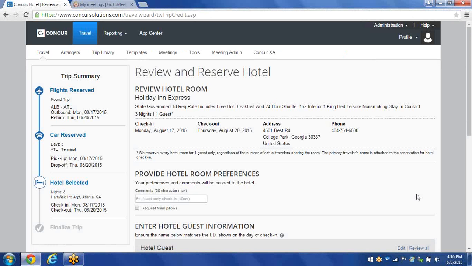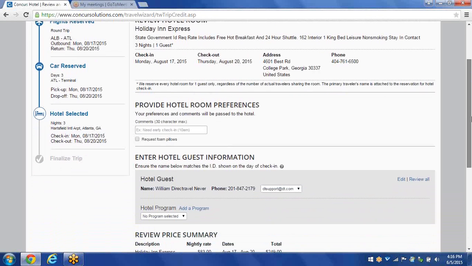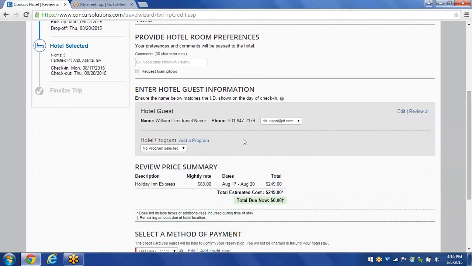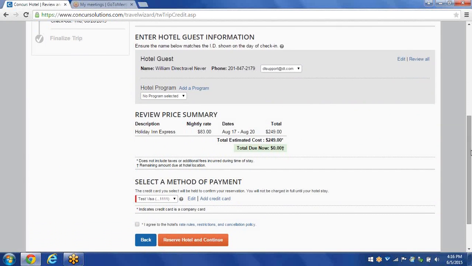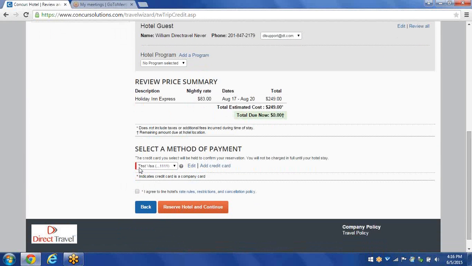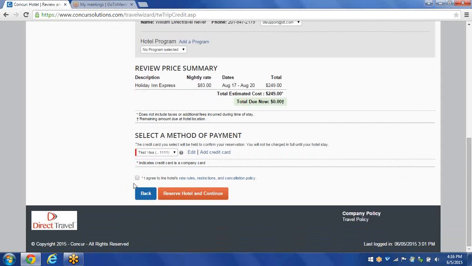When I click on Select, it takes me to the Review Reserve Hotel page, where I just need to review everything one last time. Once again, if I had a hotel program, I can just put that right in here if it's not in the drop-down list. It gives me the price per night and then the total cost. And then the credit card that will be used to reserve the room. And underneath that, if you notice, you'll see a checkbox where it says, I agree to the hotel rate rules, restrictions, and cancellation policy.